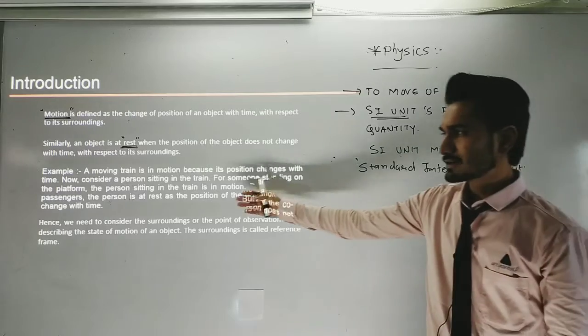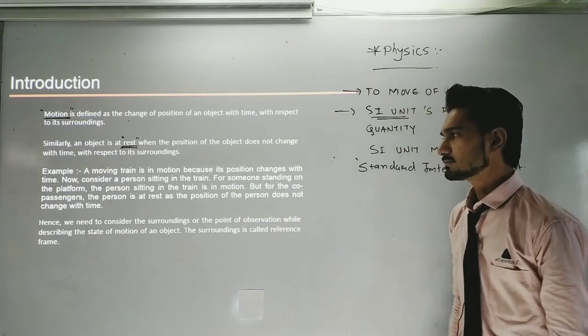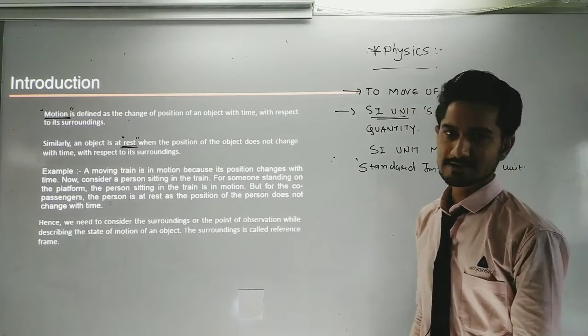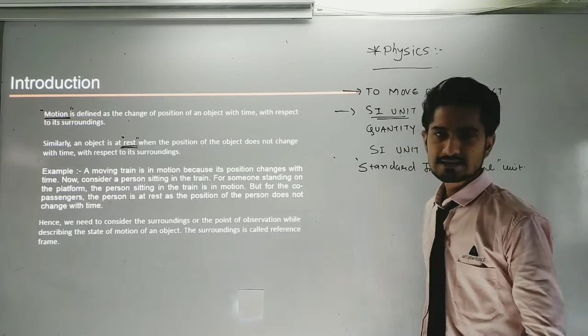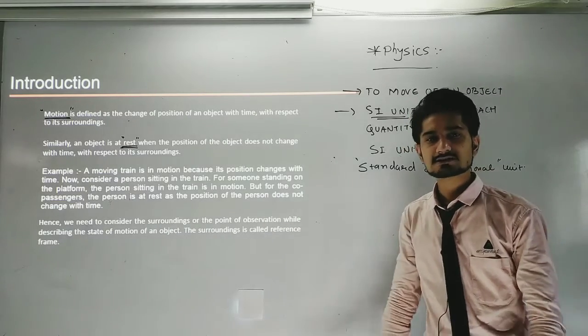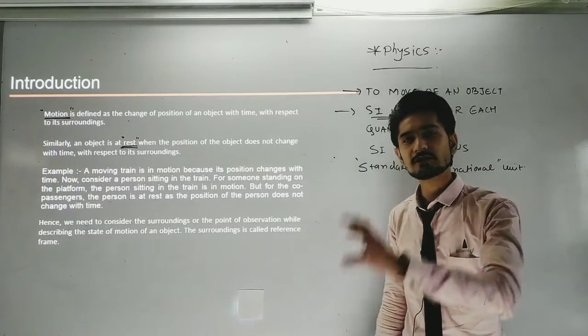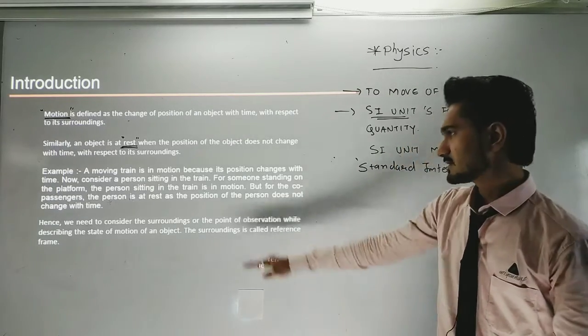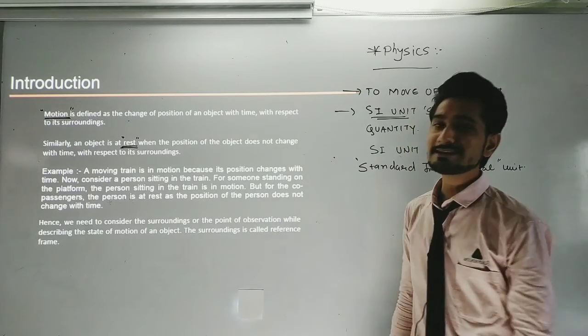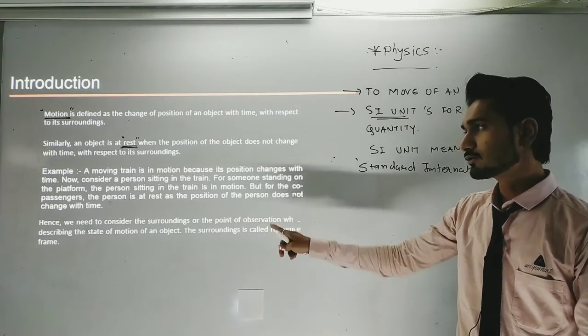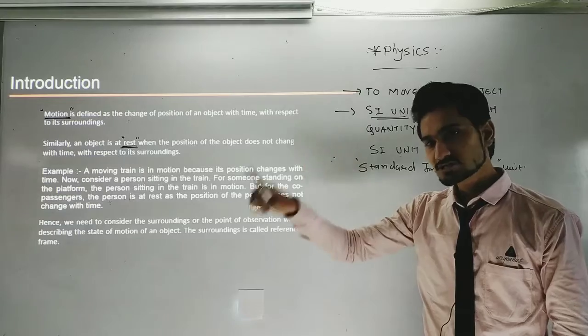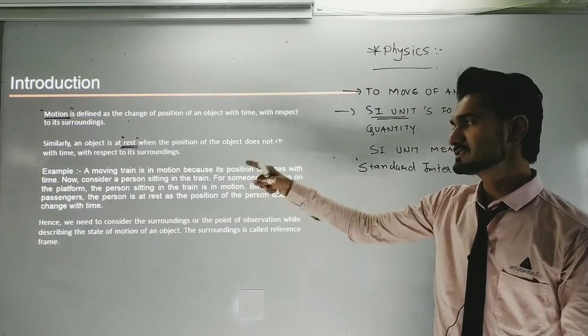Going to understand that a moving train is in motion because its position changes with time. We can say that the train is moving because it continuously varies its position from one place to another in particular defined times. Now consider a person sitting in the train. Now what are we talking about? The train is in a motion state. Now we are talking about a person sitting in the train.